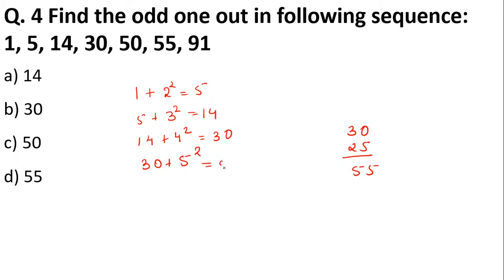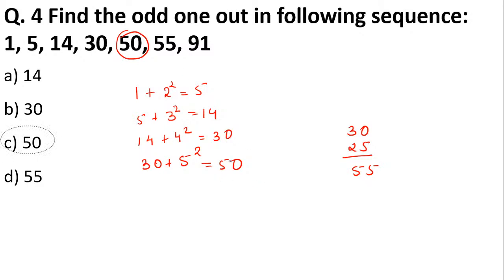So we'll get 55. So what do you see? Here the series is going wrong. After 30, 55 should come. But what are we getting? We are getting 50. So the odd number is option C, which is 50.